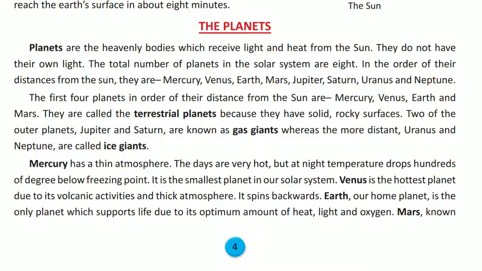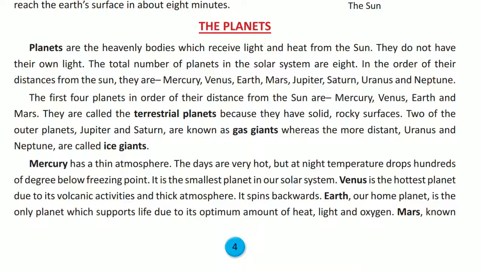Planets are the heavenly bodies which receive light and heat from the sun. Sun से मिलता है light and heat. That is called a planet. These are also heavenly bodies. They do not have their own light. उनका अपना प्रकाश नहीं होता है. So they receive the light from the sun only.